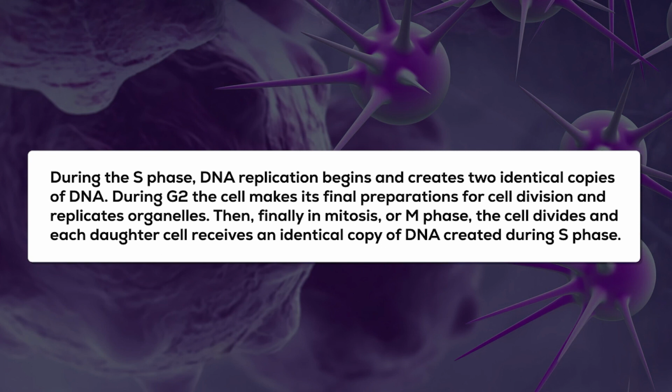After the G2 phase, the cell division occurs in mitosis, or the M phase. After the cell division, each daughter cell receives an identical copy of DNA created during S phase. So DNA replication is very important.